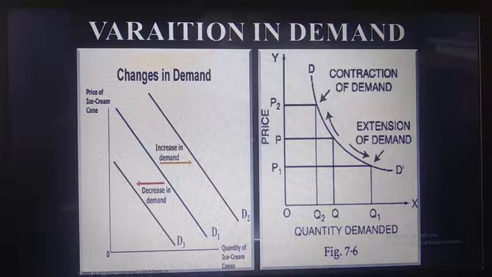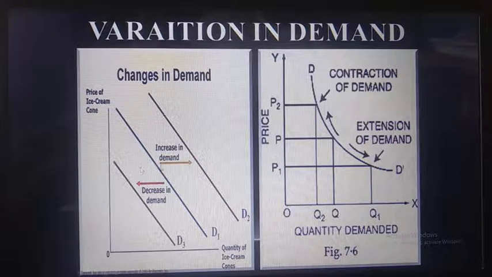First we will see the change in the demand. See, on the x-axis we are taking the quantity, on the y-axis we are taking the price. This blue line in the middle is the D1 curve. That is the main law of demand curve. That is, we can say when the price increases, demand decreases. But in the change in the demand, the price will not change. Only the demand will change.